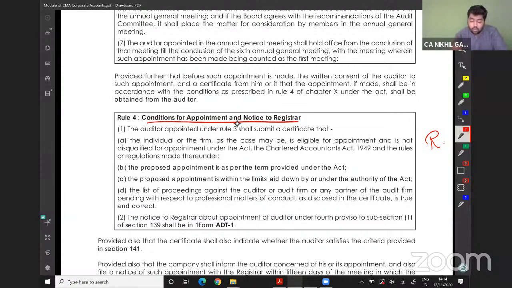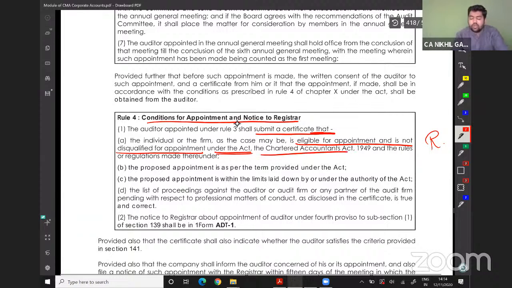The auditor appointed under Rule 3 shall submit a certificate. So what is the content of that certificate? The individual or the firm, as the case may be, is eligible for appointment and is not disqualified for appointment under this Act, under the Chartered Accountants Act, and under the rules and regulations made thereunder. So he is a qualified person.